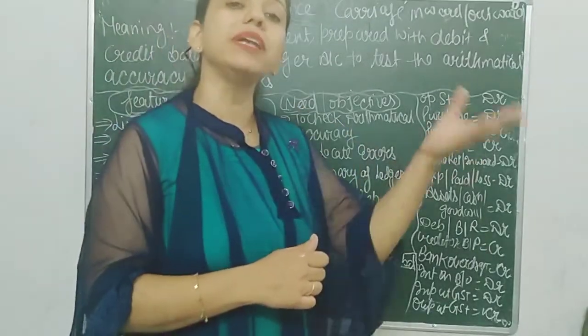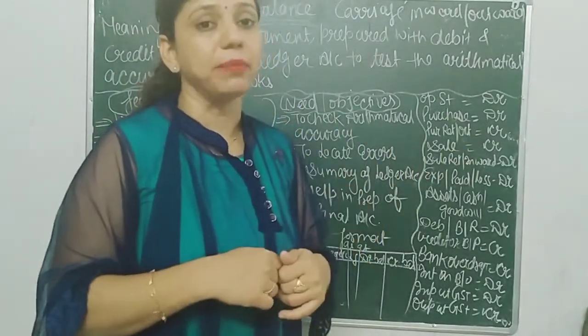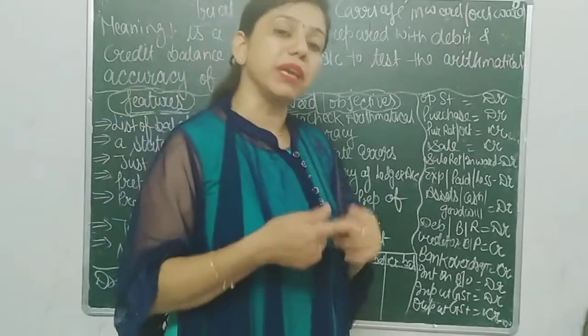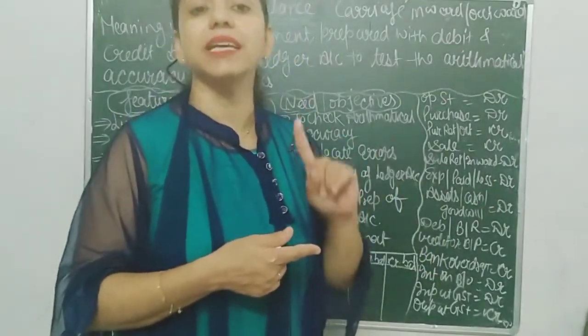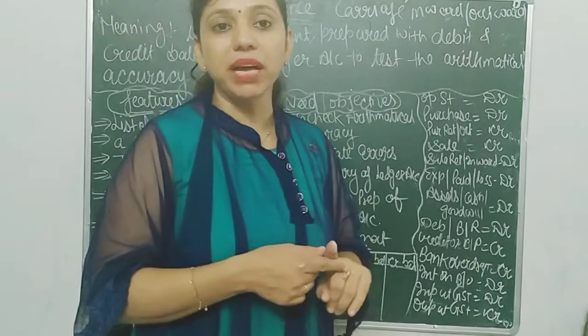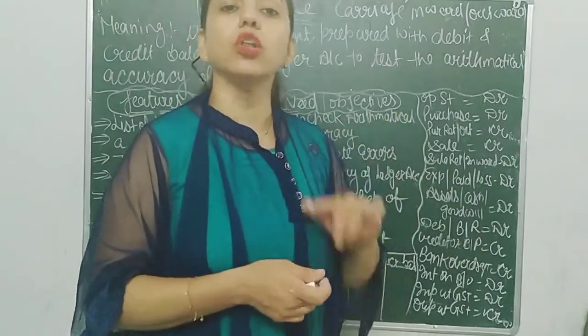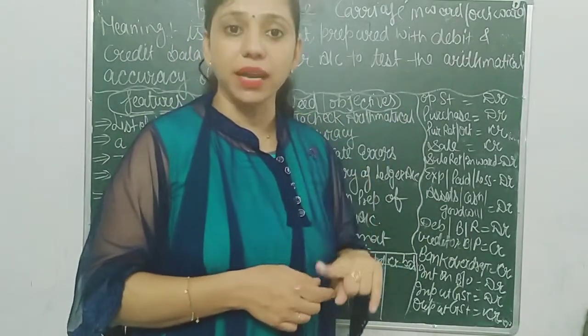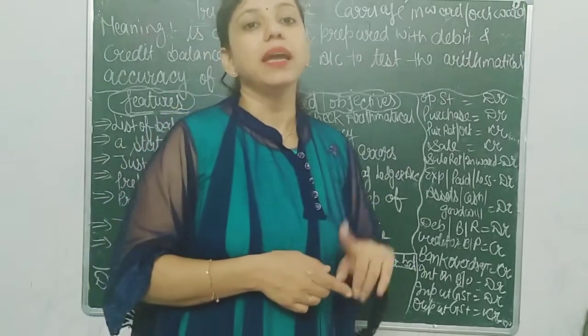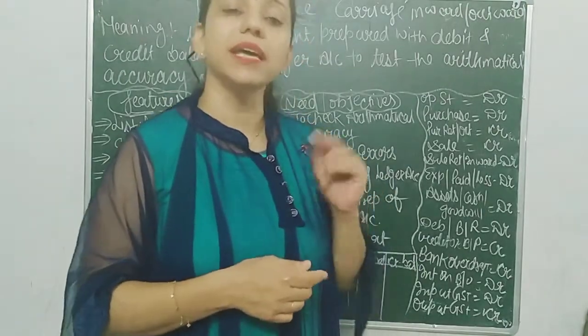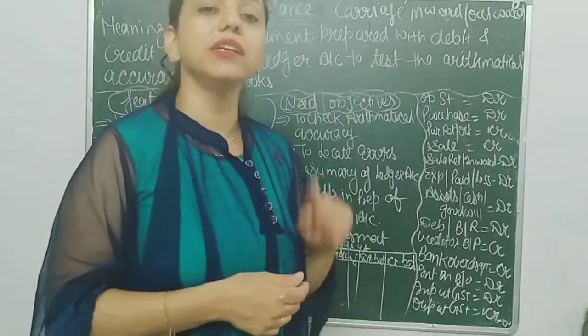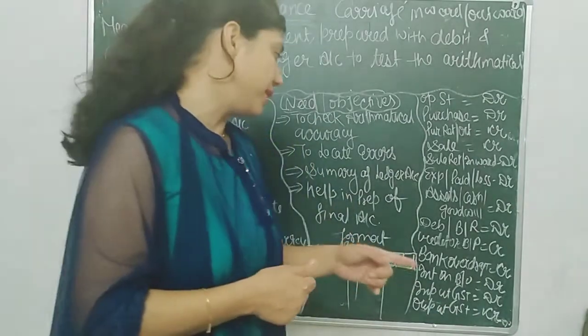If we take a loan from someone, then it is a liability. But if we give a loan to someone, then it is an asset. So keep it in mind whether loan taken or loan given. And their interest will go on the opposite side.